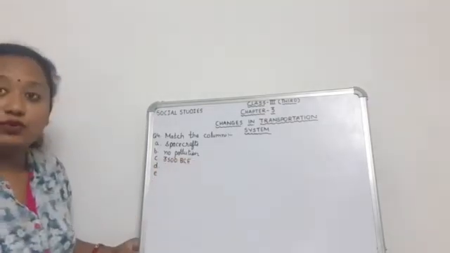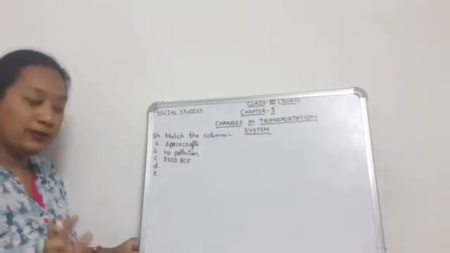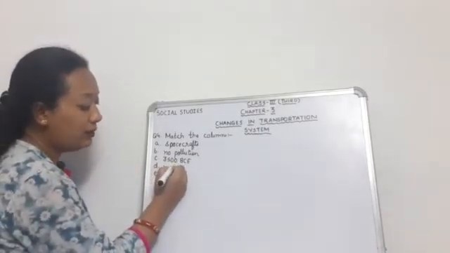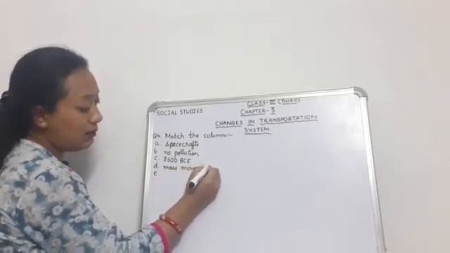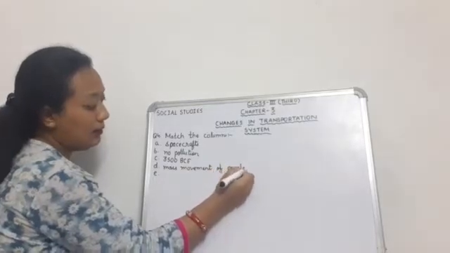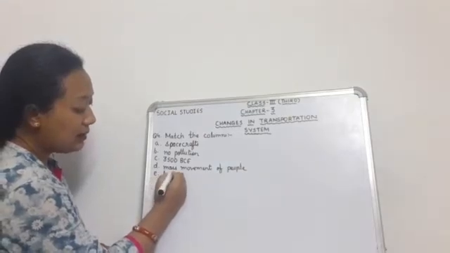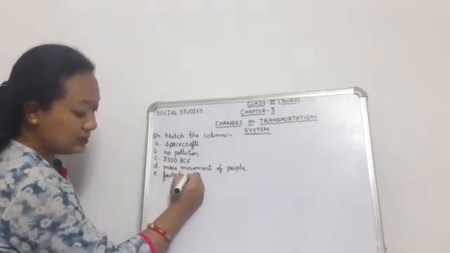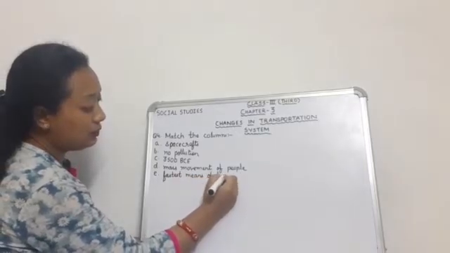Then fourth is metro trains. For the mass movement of people, metro trains are used. Then number 5 is air transport. Air transport is the fastest means of transport.